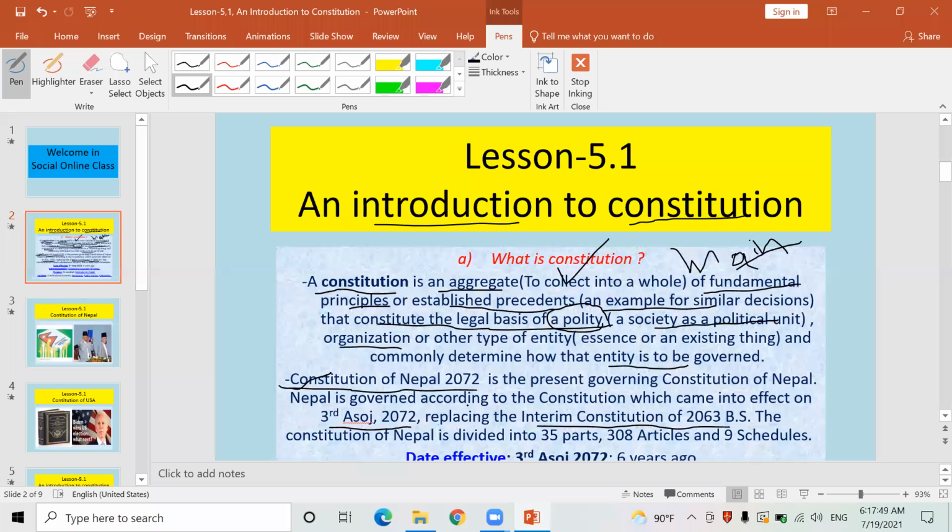So simply keep in mind, at present, there is one constitution in Nepal. Its name goes like this: Constitution of Nepal 2072. This very constitution has 45 parts, 308 articles, and 9 schedules. Nine schedules, different parts of the constitution.